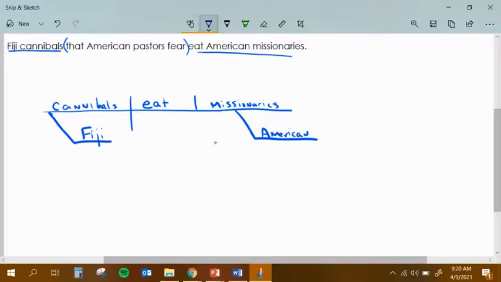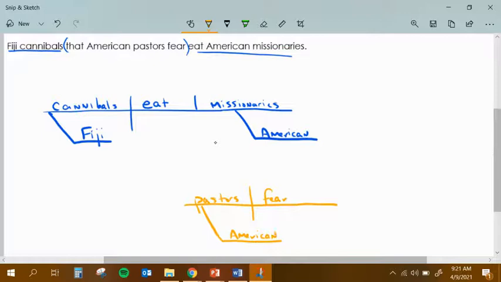And then we have this adjective clause. I'll change my color for my adjective clause. We'll put our adjective clause down here. We know that the word that is how the clause starts, but our verb is fear. So I'm going to put fear here. My subject is pastors. And I'm going to say what kind of pastors are they? They are American pastors.